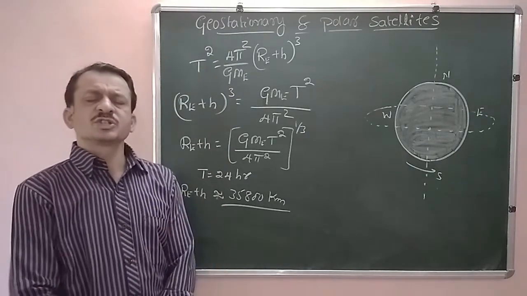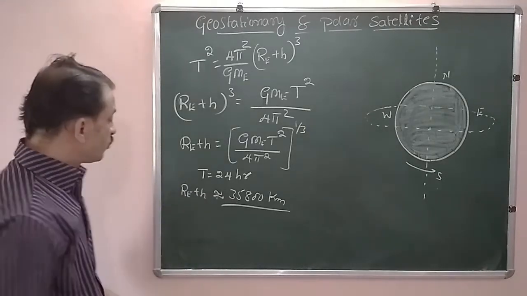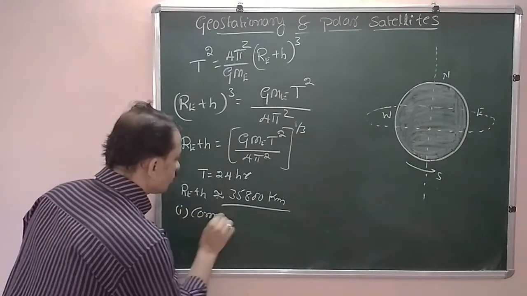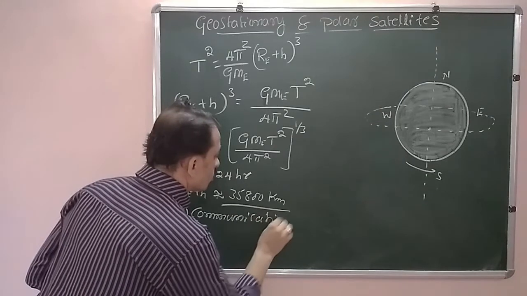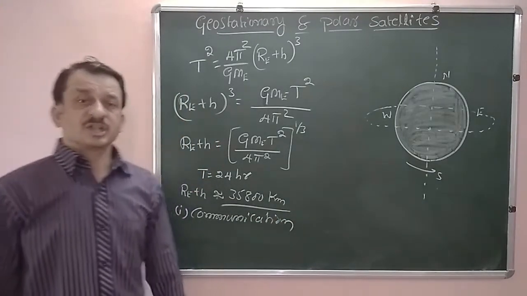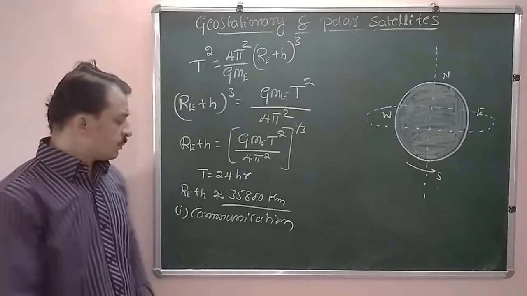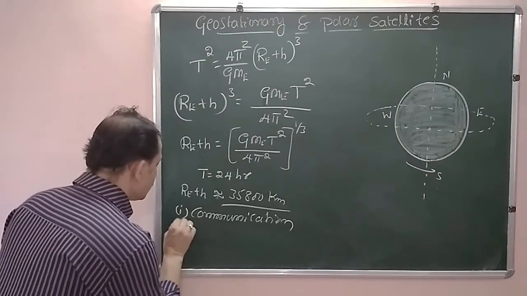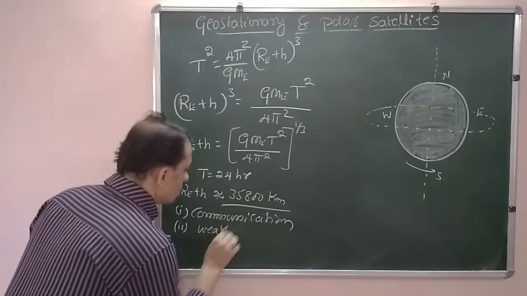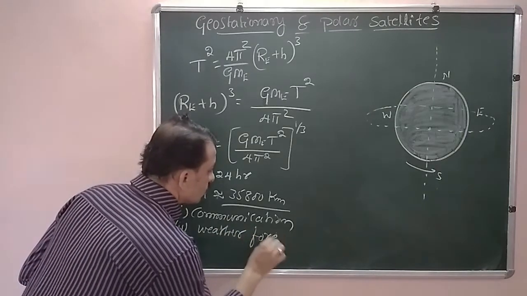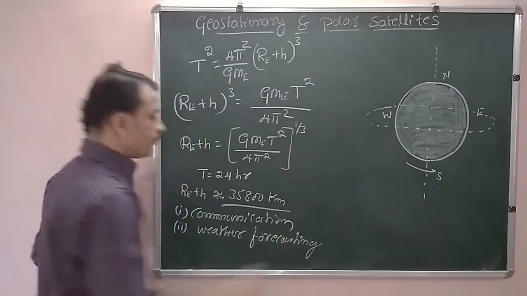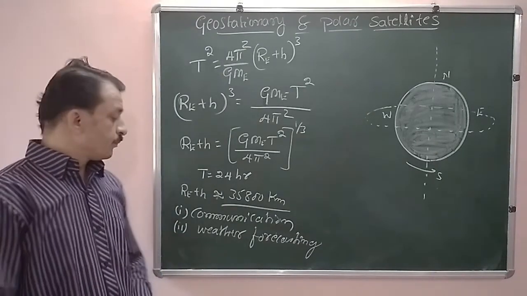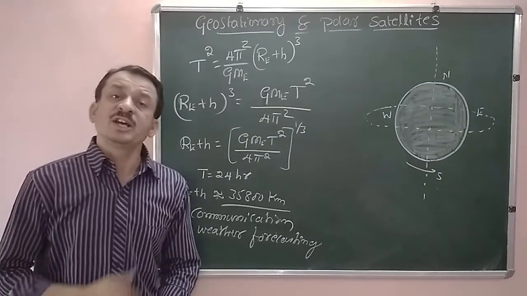What is the use of these geostationary satellites? They are mainly used for communication systems. One important use is communication: telecommunication, mobile communication, all types of communication purposes. And the second is weather forecasting. These are the two important applications or uses of geostationary satellites.